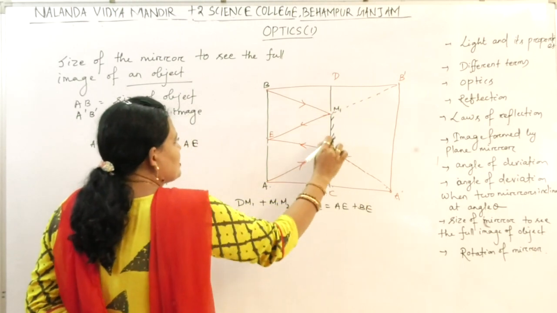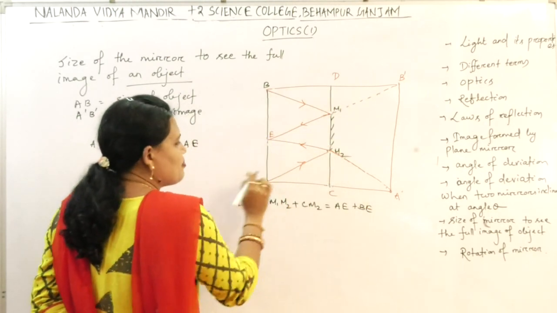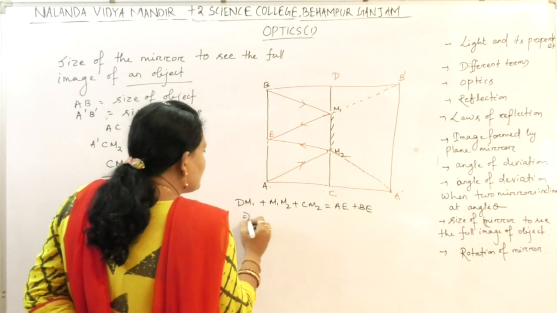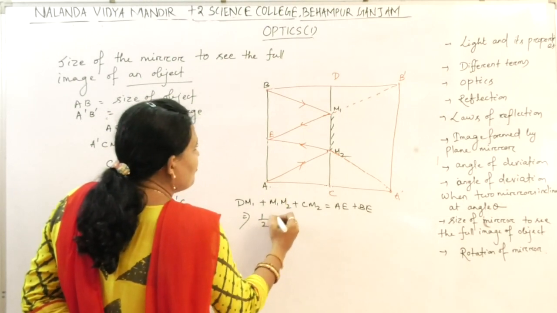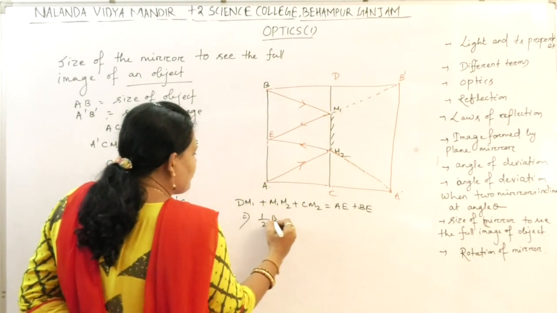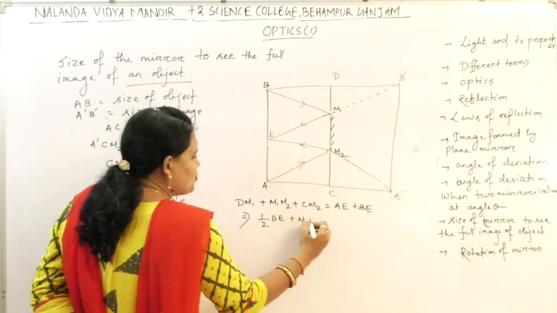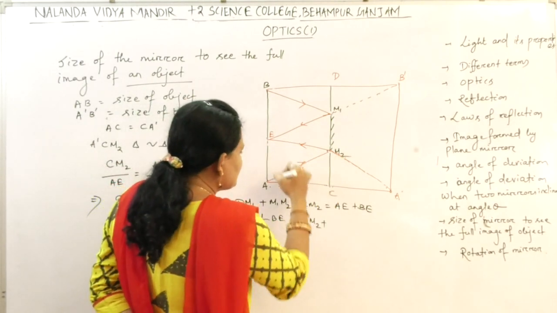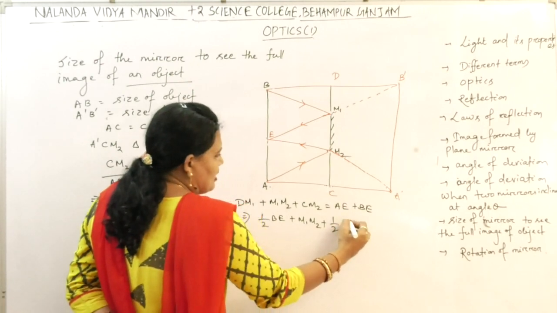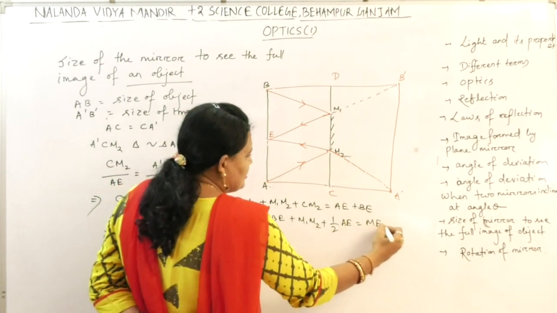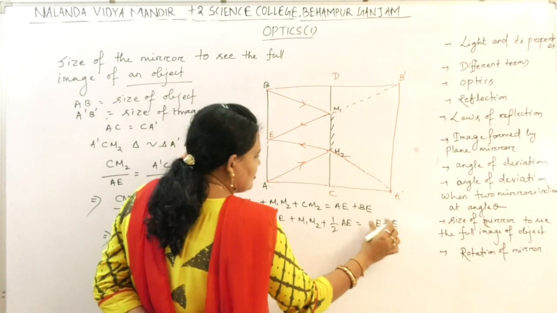So half of BE plus M1, M2 plus half of AE equal to AE plus BE.